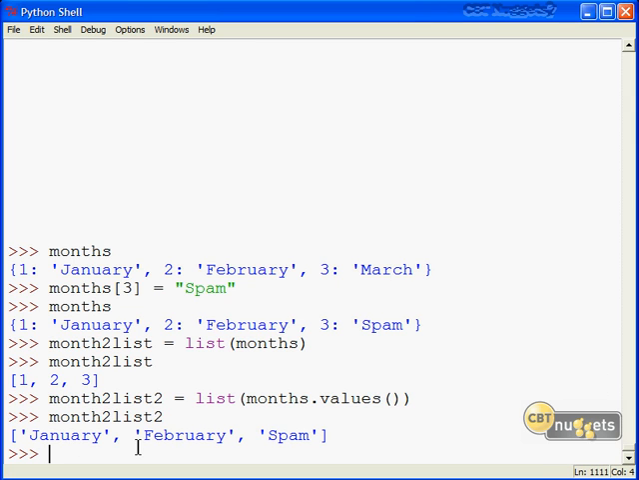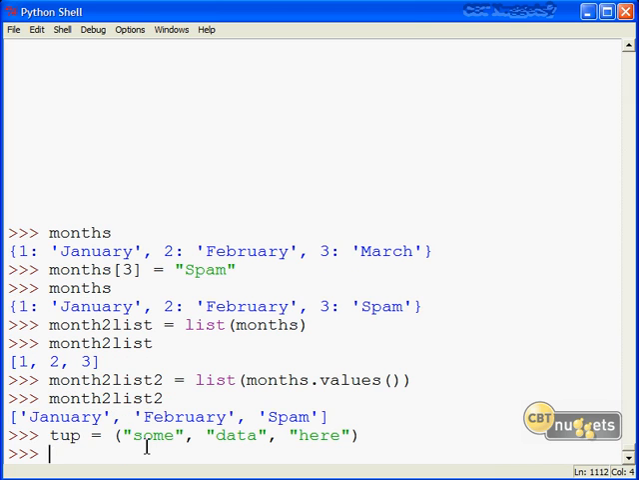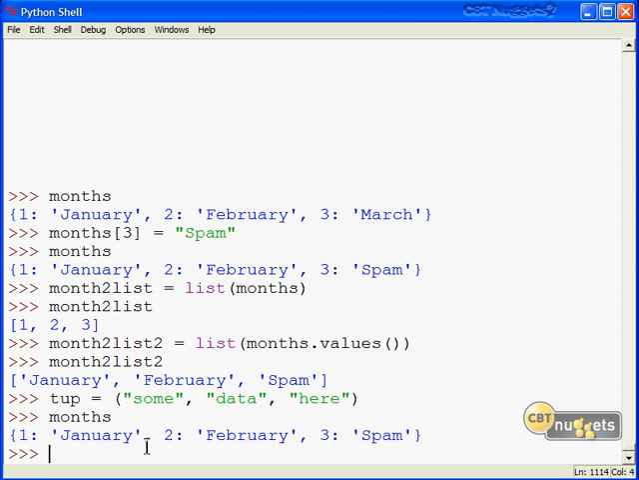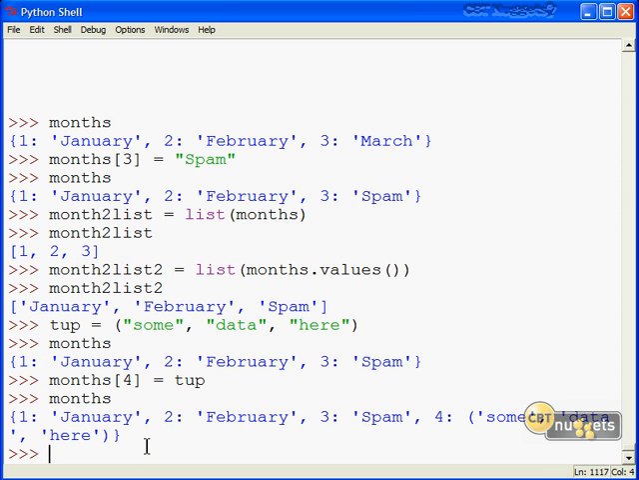Remember, I mentioned that we can nest these different sequence types. That is to say, we might have a tuple that I'll just create right now. And so long as that tuple includes consistent immutable data, we can then add to our original months dictionary. Let's try an assignment here. We'll bring in position 4 and we'll add in tup. So now you see we have 1 January, 2 February, 3 spam, 4, and then an embedded tuple.